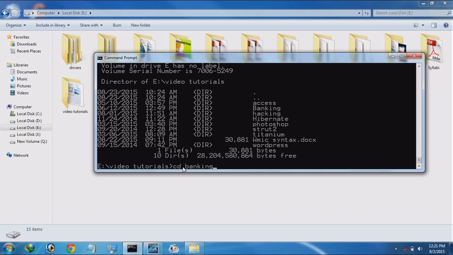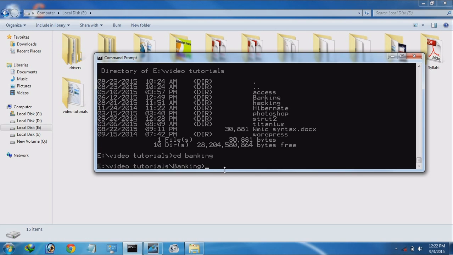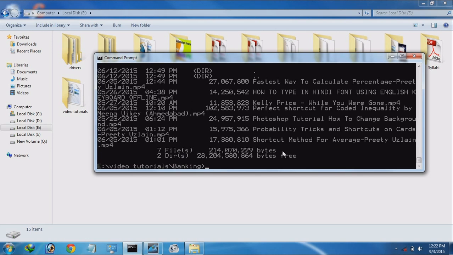This is not what it said. I want to say that it doesn't matter whichever caps you are using for a command. If there is a file name in capital letters, you can work on it using the caps lock on method or the caps lock off method. Okay, so in banking and dir